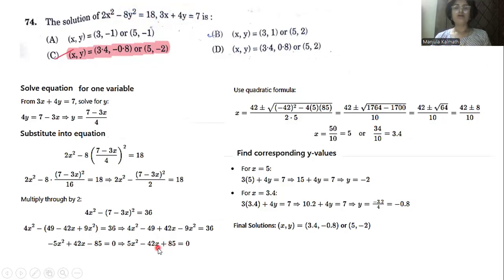In this equation, we have to substitute the values of a, b, c in the quadratic formula. The quadratic formula is nothing but minus b plus or minus square root of b square minus 4ac, divided by 2a. So we substitute the a, b, c terms here and simplify. So x equals 5 or 3.4. When x equals 5, what is the y value? And when x equals 3.4, what is the y value? Just by finding that, it will be the result of the given problem.